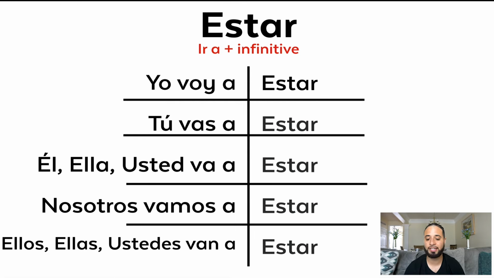Now let's go to the ir plus the infinitive. Yo voy a estar. I am going to be. So yo voy a estar en la tienda mañana. Tú vas a estar. Él, ella, usted va a estar. Nosotros vamos a estar. Ellos, ellas, ustedes van a estar. All right? So we've knocked out ser, we've knocked out estar. So we've knocked out the verbs to be.